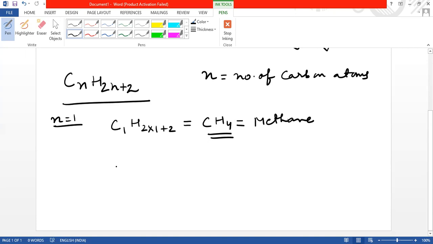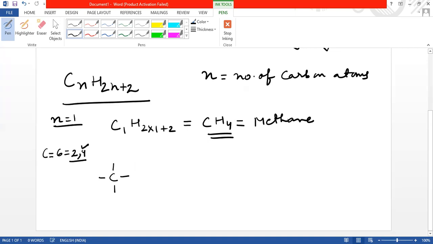Okay, so here if we draw the structure of methane, we can draw it like this. The valency of carbon is 4. Now, why is the valency of carbon 4? The atomic number of carbon is 6, and if we write the electronic configuration of carbon, it will be 2, 4.